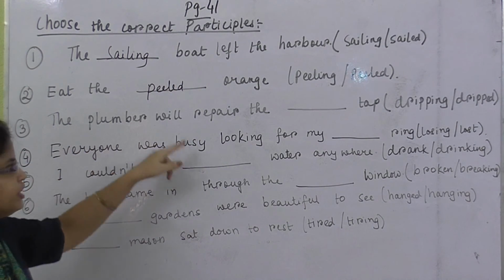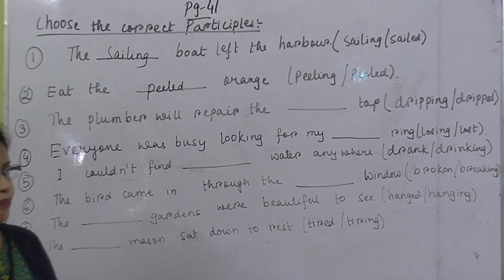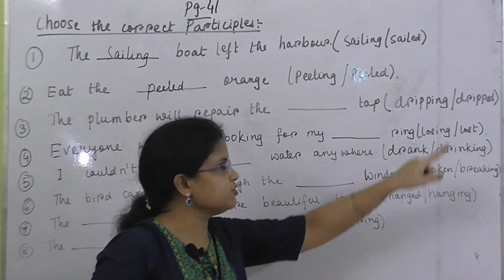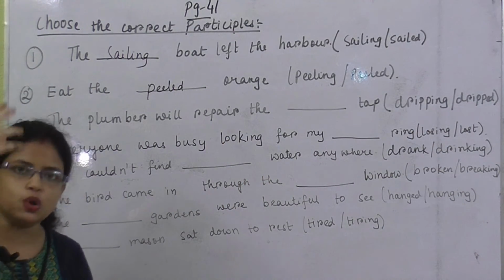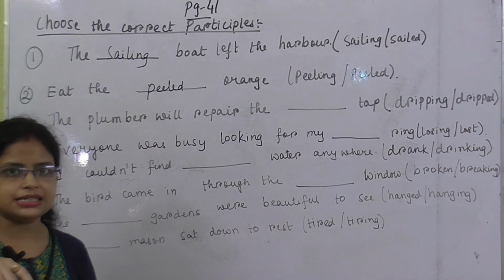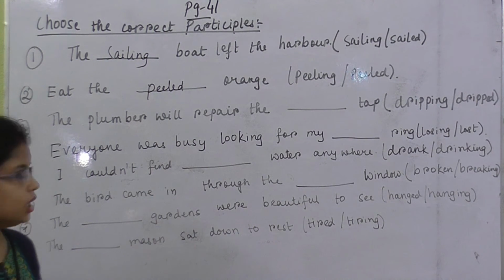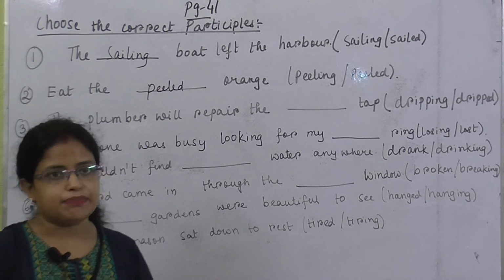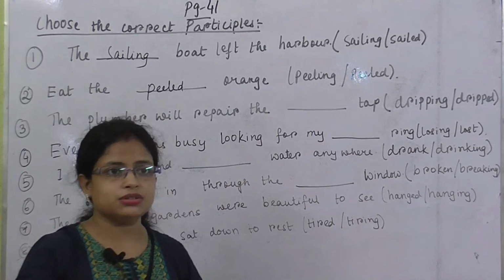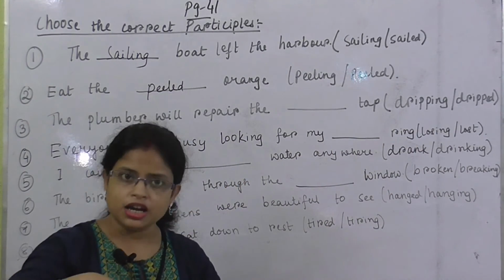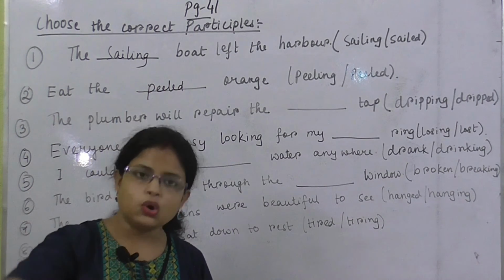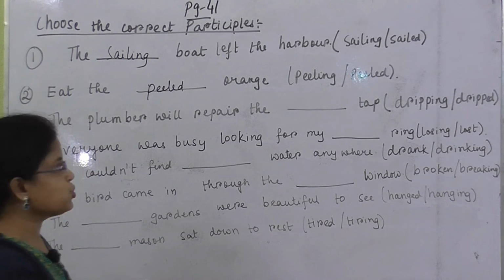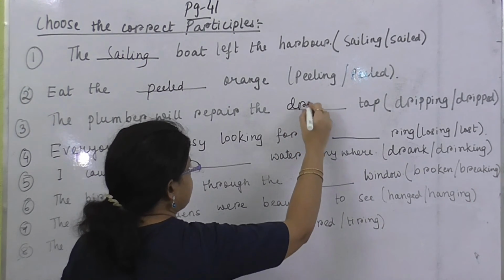Number 3, the plumber will repair the dash tap. Now two words are given, number 1 dripping and this one dripped. Now what is the meaning of dripping? It means flowing continuously. Okay, so that is the problem in a tap. So what do you have to write? That means the plumber will repair the dripping tap. Now why not dripped? Because the tap is dripping. Continuously the water is flowing. Okay, that is why the plumber came. That means the action is going on. So you have to write here dripping.